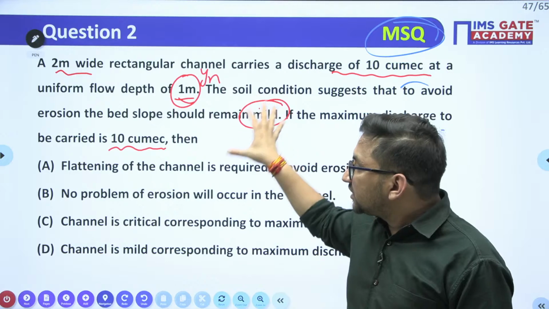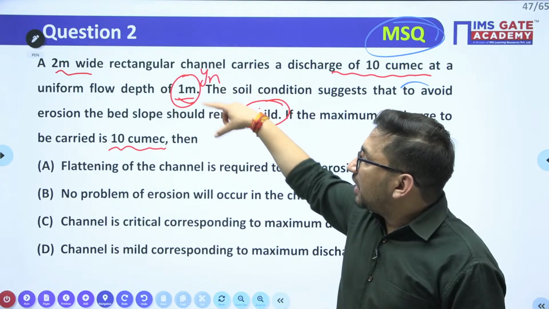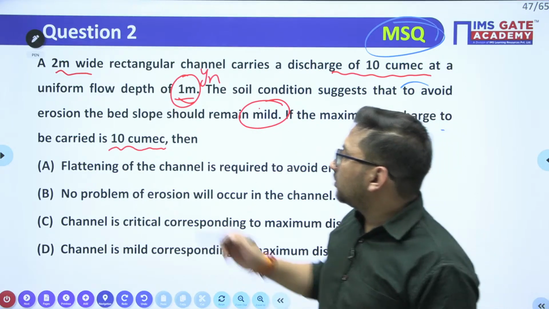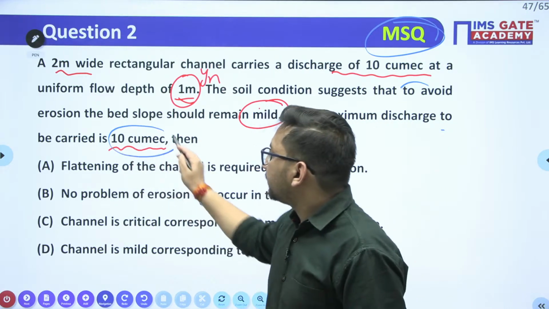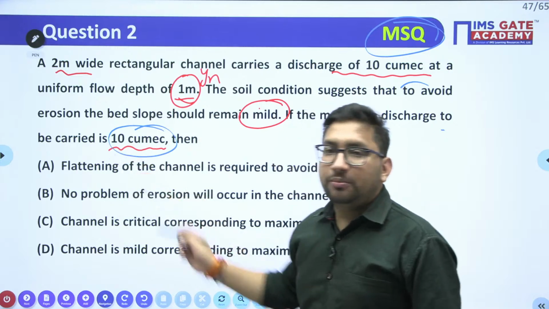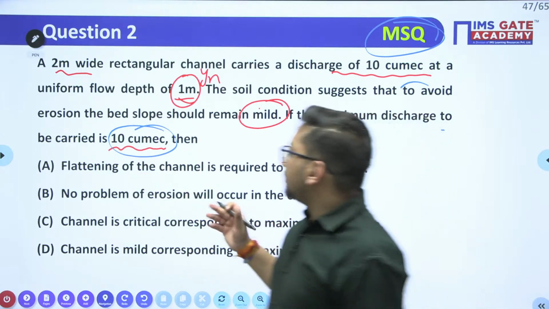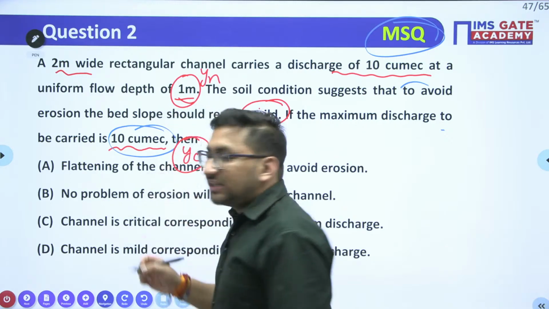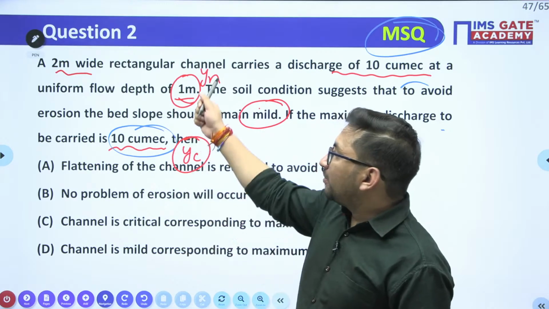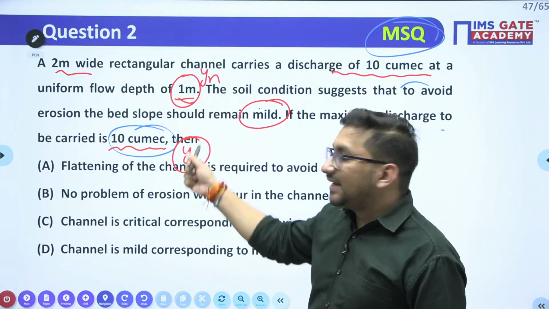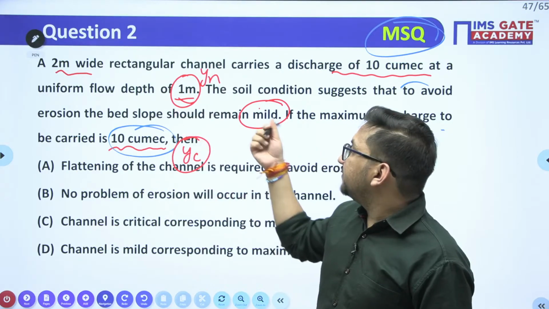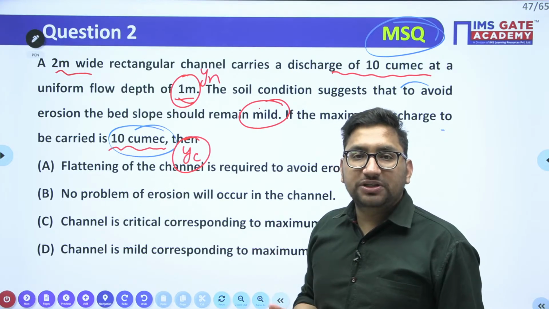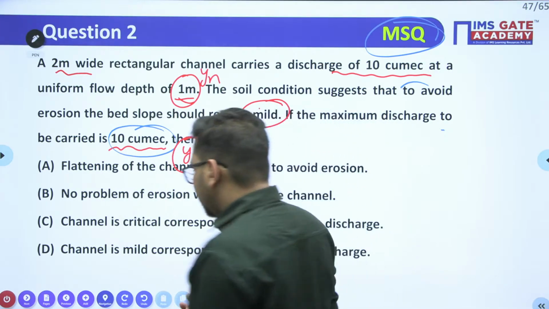It means you need to check the depth corresponding to this 10 cubic. You need to find out the critical depth. Once you find the critical depth, you know the normal depth. Based on normal depth and critical depth, you can analyze if the slope is mild, critical, or steep. So just do that.